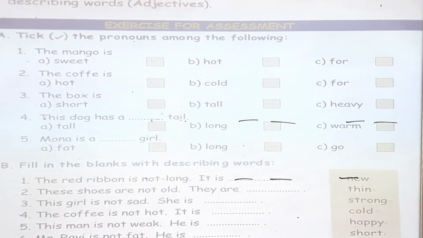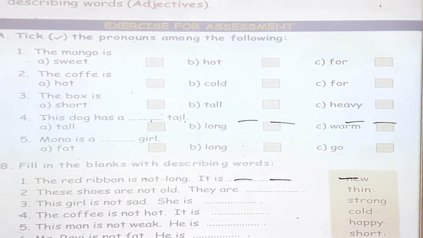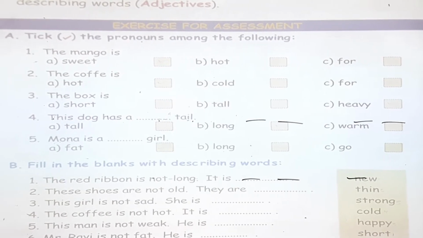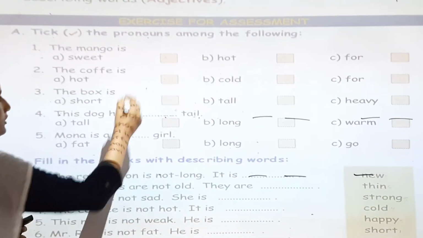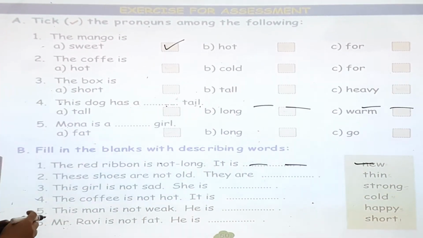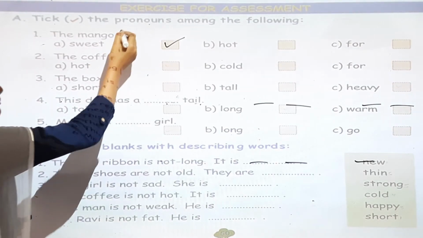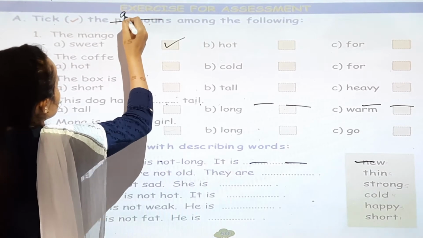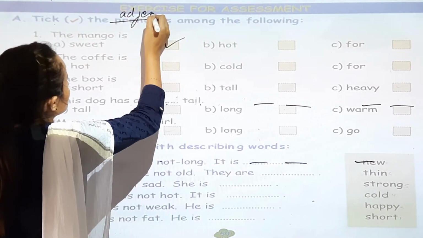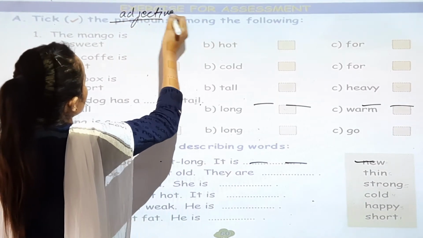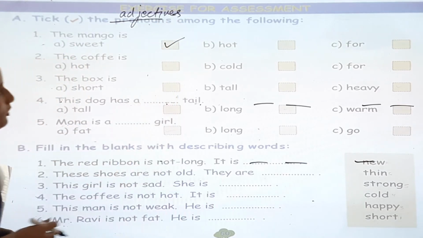Now in the next page you can see tick the pronouns among the following. The mango is sweet. So sweet. The coffee, tick the adjective. There is some mistake. You can write adjective. Tick the adjectives among the following.